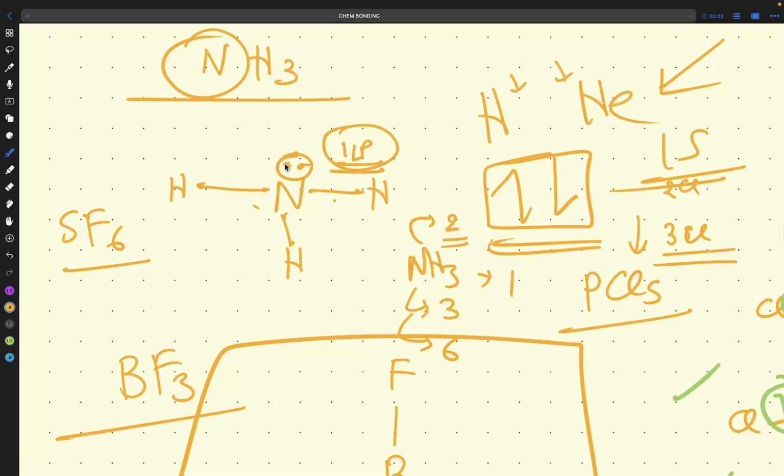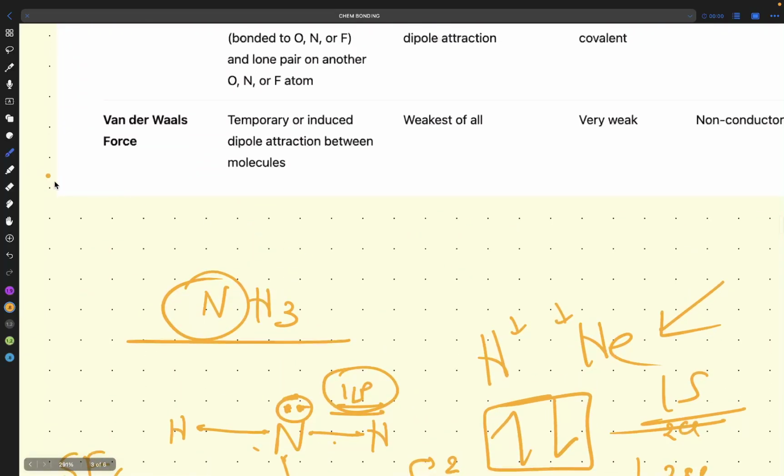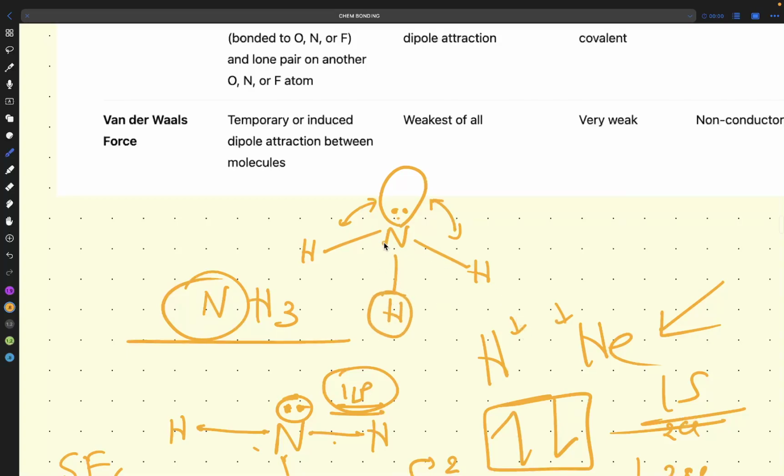Now what is happening here? This lone pair will repel. So how will the structure of NH3 form? The lone pair will be like this and will repel the hydrogen, so you can't put hydrogen like this. After repelling, one hydrogen will come opposite to the lone pair, and one hydrogen I was thinking to attach like this, and it is right also. But what happened? The lone pair repelled the electron of hydrogen and shifted the position here.